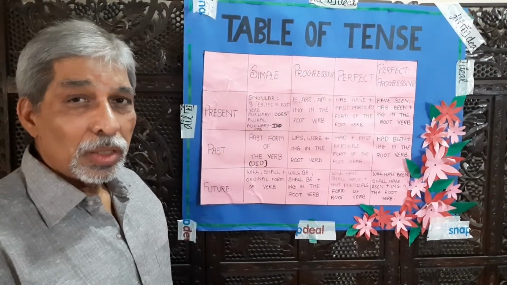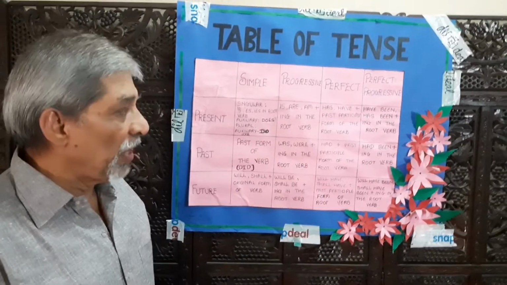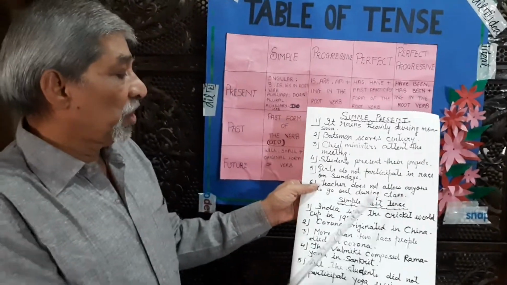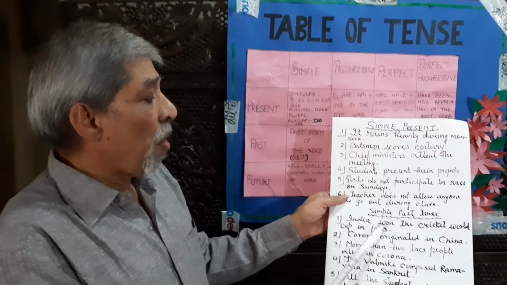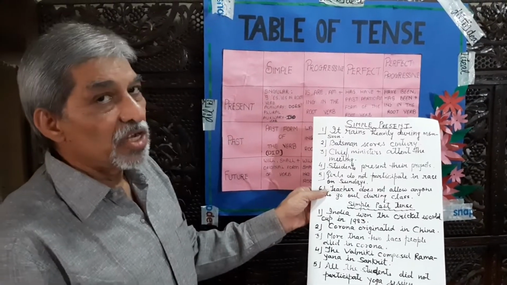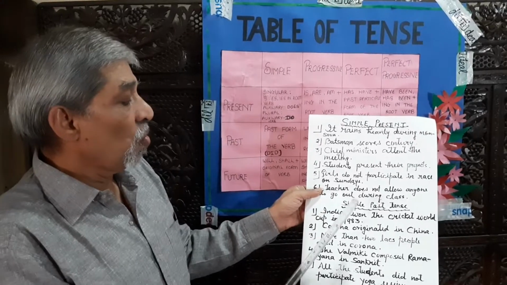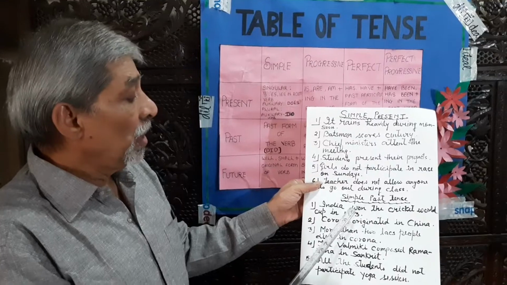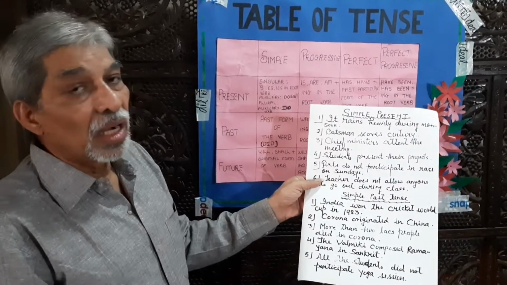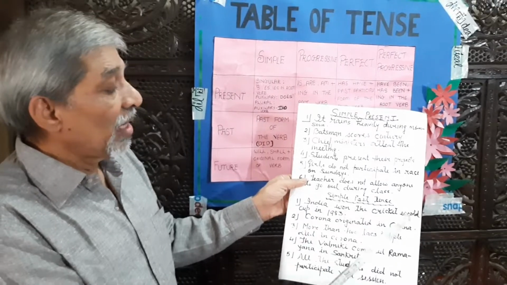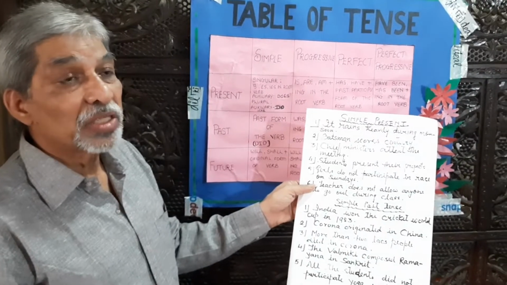To begin with the examples, simple past tense. India won the cricket World Cup in 1983. Won, the past form of the verb. Therefore, this sentence is a simple past tense sentence.